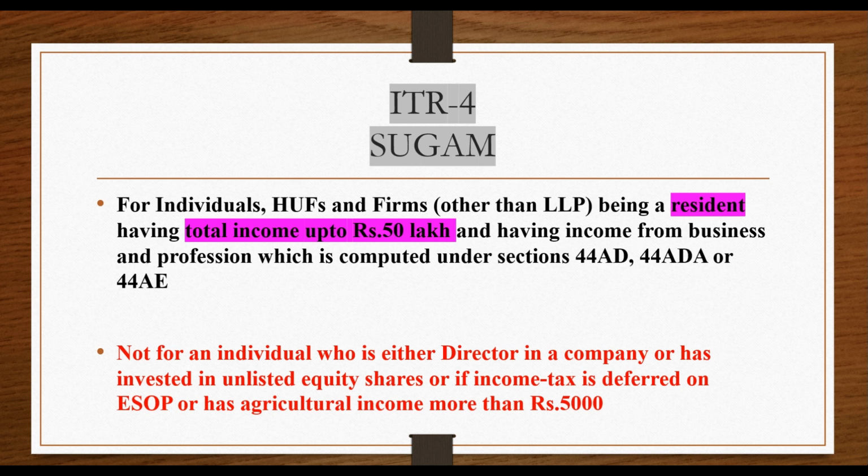In Schedule AL, we provide assets and liabilities at the end of the year.